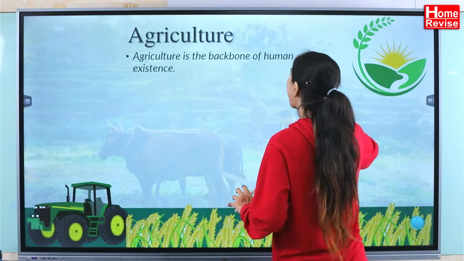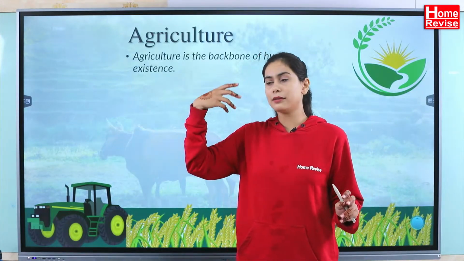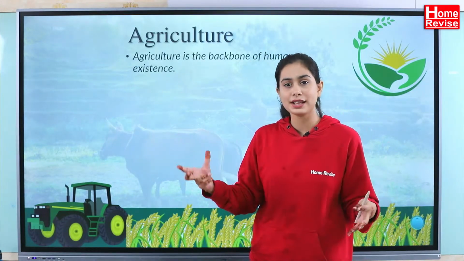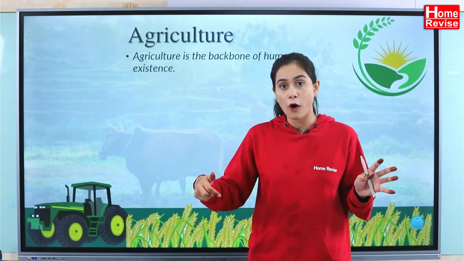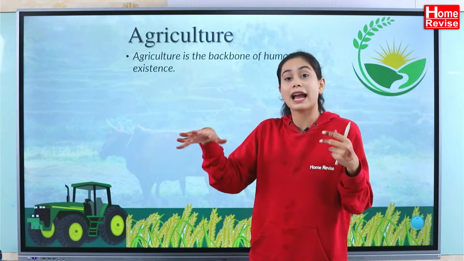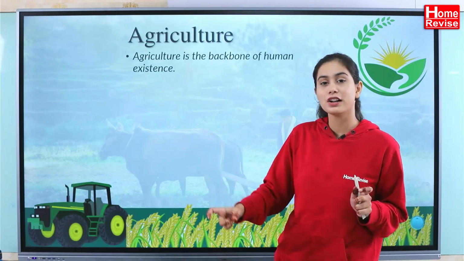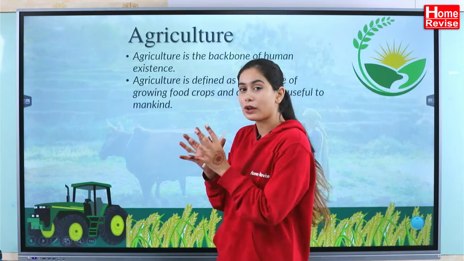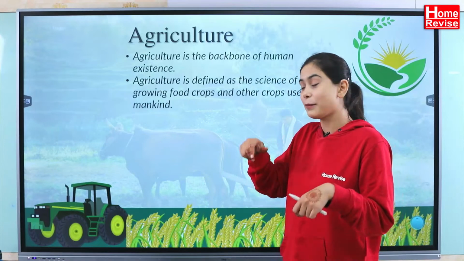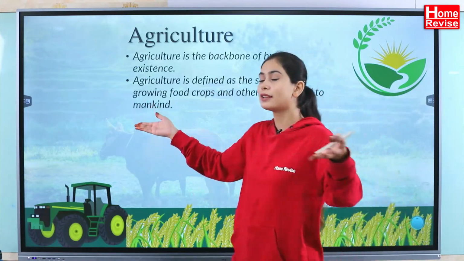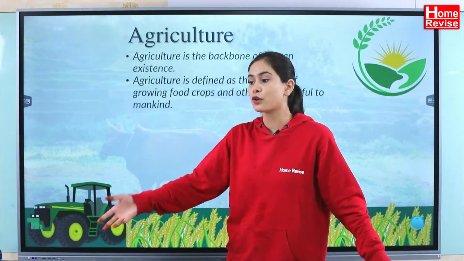So agriculture is the backbone of human existence, as we all know. The very first thing during civilization, when everything changed, started with agriculture. When humans came to know that we can cultivate crops so that we can make food out of it and eat, that time this concept of agriculture was introduced. So can I call it the backbone of human existence? We are existing because we eat, right? And we eat because of agriculture, because we cannot just roam around in the forest to search for food. Naturally, we cannot wait for a crop to come up.